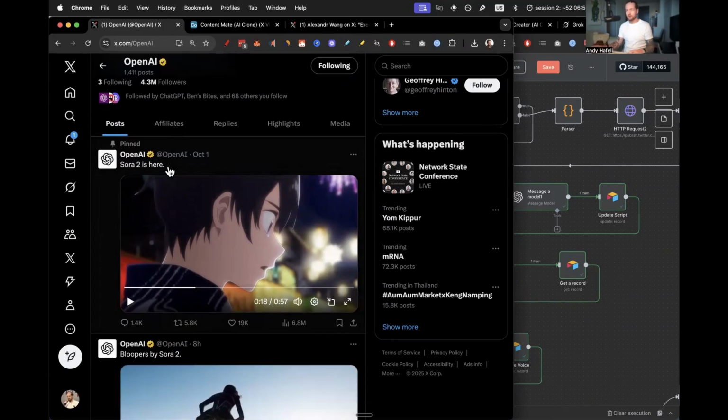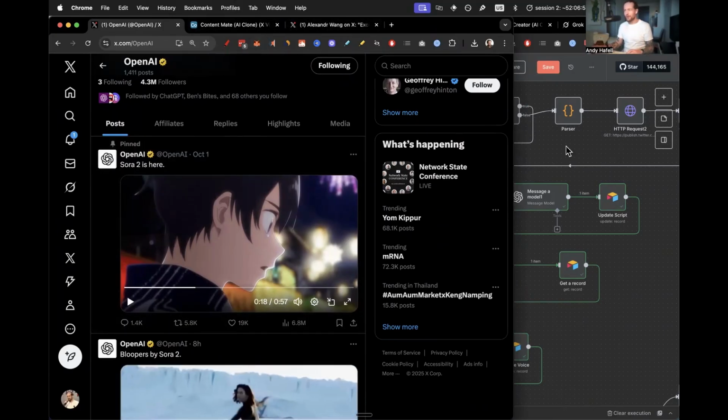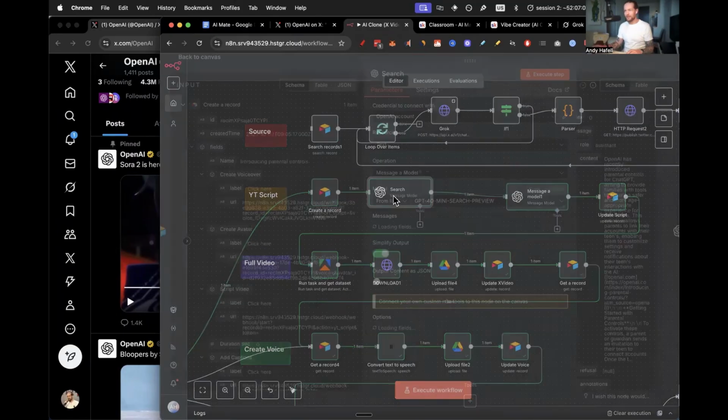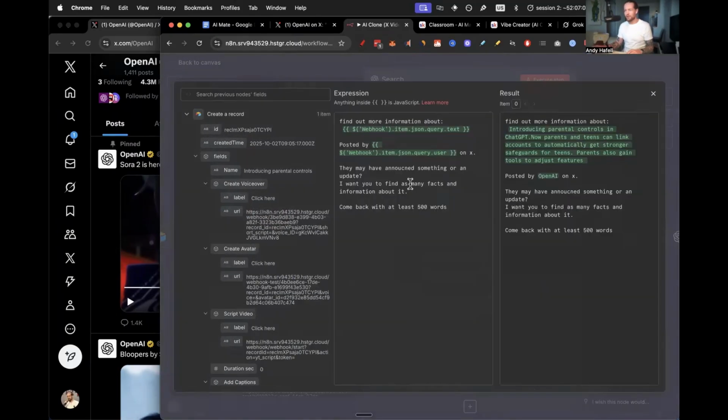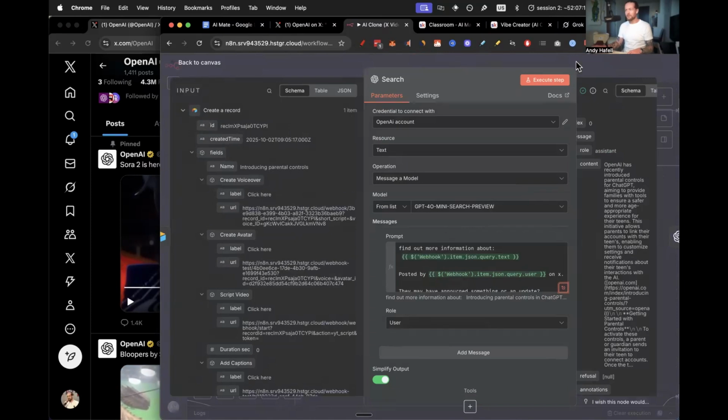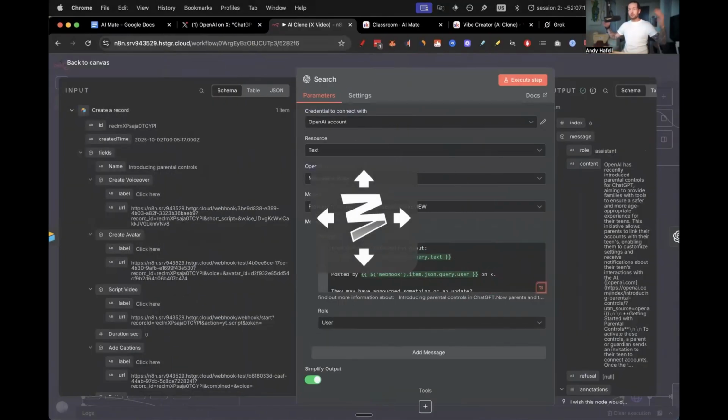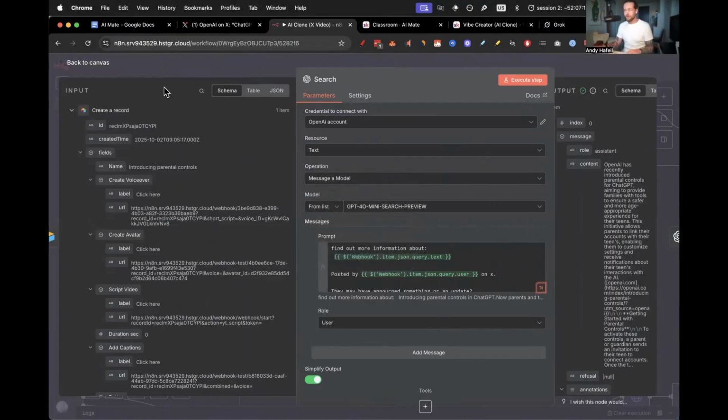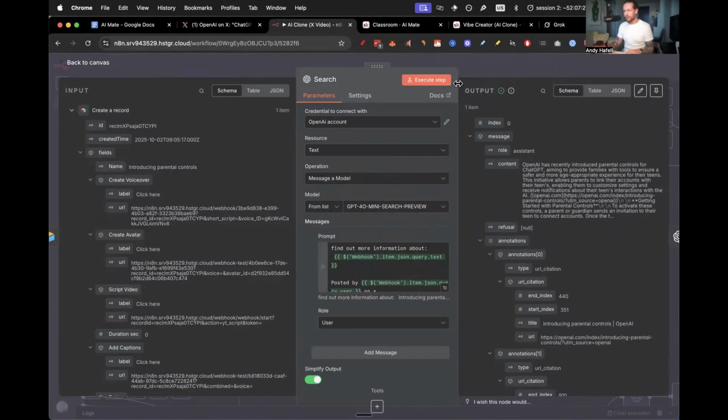And the search criteria pretty much is like, what do you mean by this? Or can you give more information about this? And it was posted by OpenAI on X. They may have announced an update or something, and it gives us an output that essentially gives us more information. So we want to find as much information as we can, and then we want to get it to be less information.